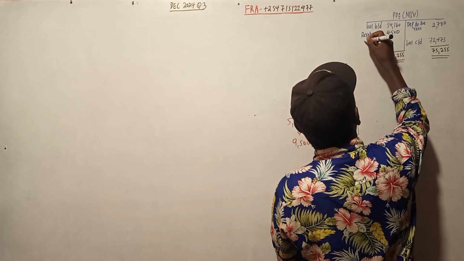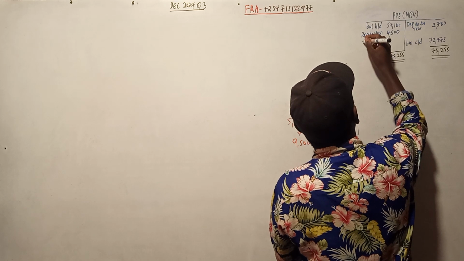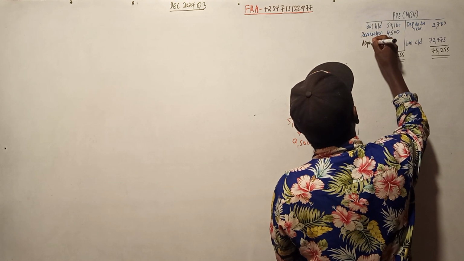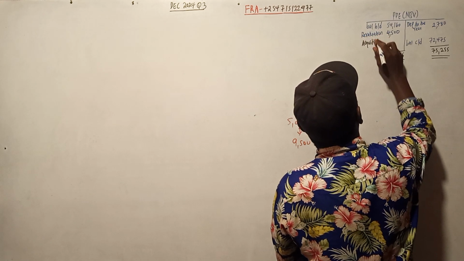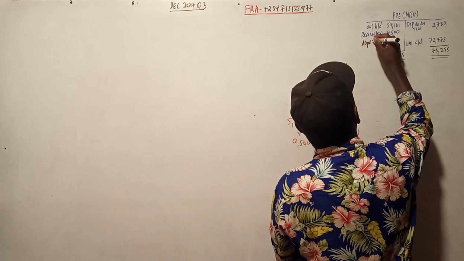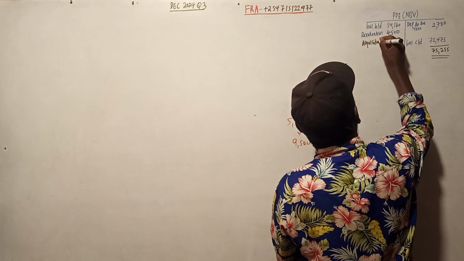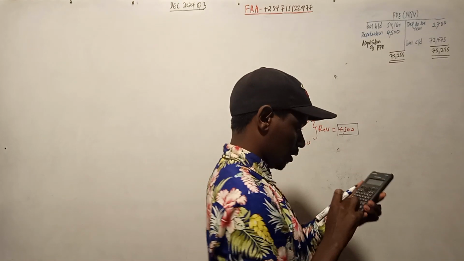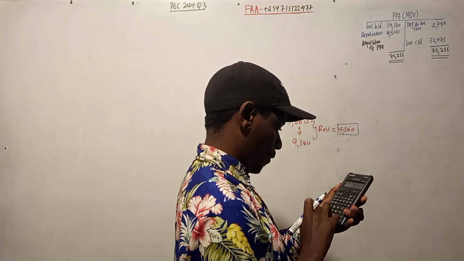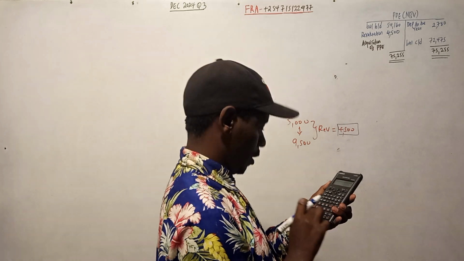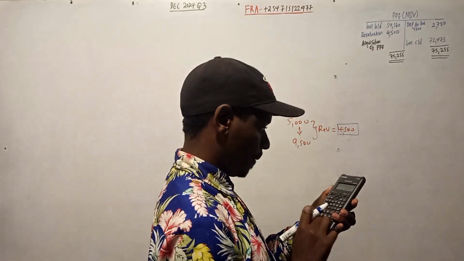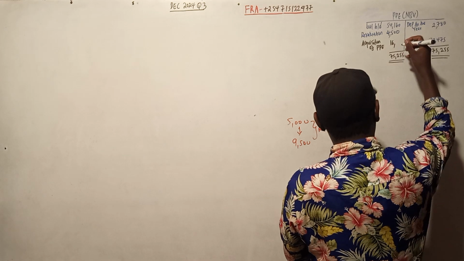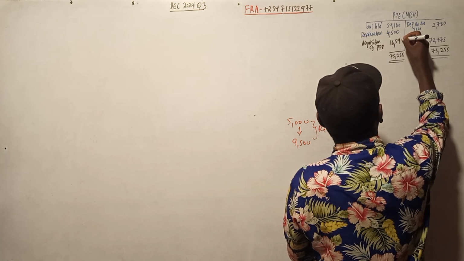Then we have acquisition of PPE, so the balancing figure becomes acquisition of PPE. So let's see the balancing figure: 54,160 plus 4,500, then we less that figure. It is 16,595.